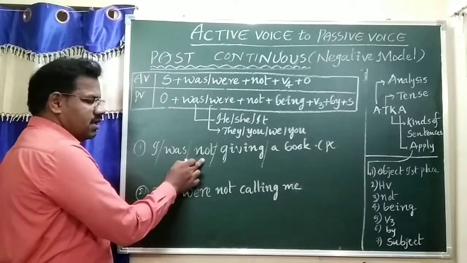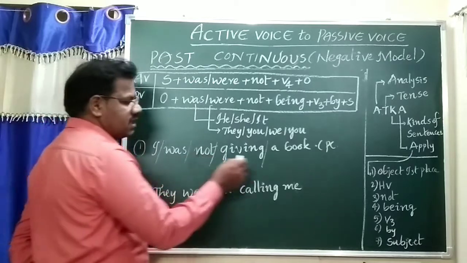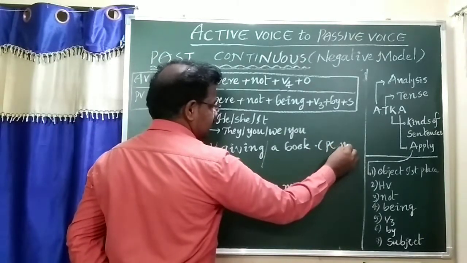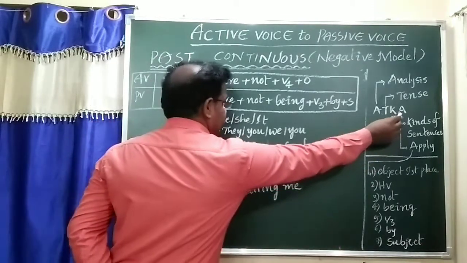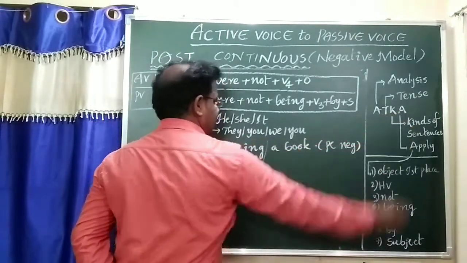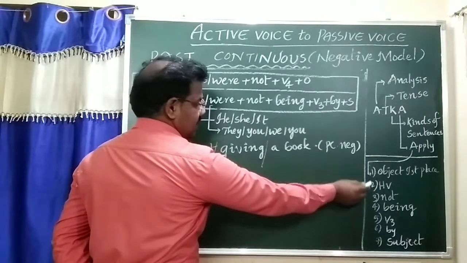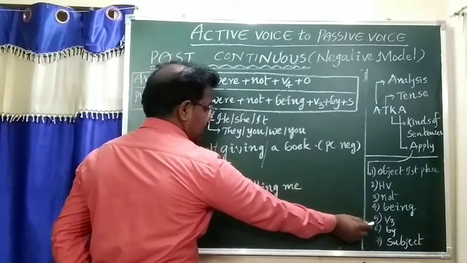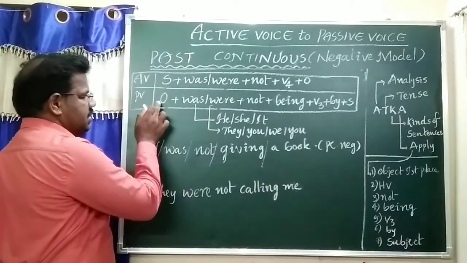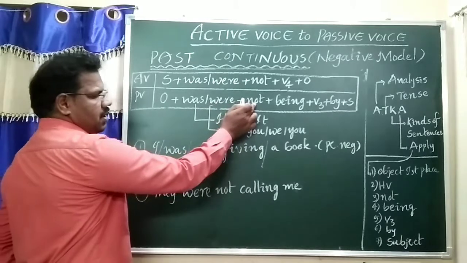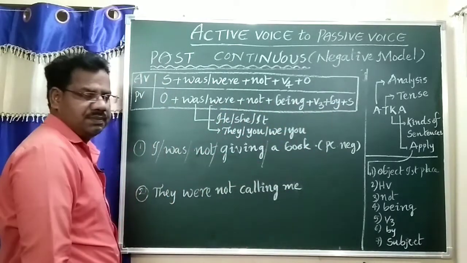In the sentence not is there, so it is a negative sentence, past continuous tense negative. And A for apply: object first place, helping verb, not, being, V3, preposition by, subject. Otherwise, object was or were not plus being V3 preposition by subject.